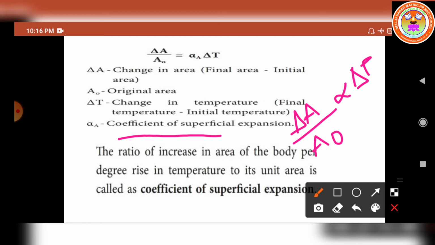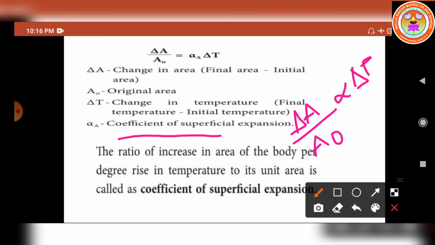What is alpha suffix A? Coefficient of superficial expansion or coefficient of areal expansion. So now let us see what is the coefficient of areal expansion.